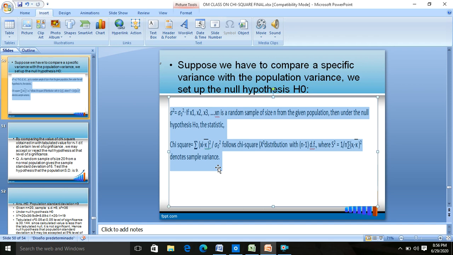Suppose we have to see whether the effect of ultrasonography was significant or not on prenatal or postnatal diagnosis of disease. In this case, what will you do? You will take a particular lot of pregnant females, and then you will see whether prenatal diagnostic tools like ultrasonography had a significant effect on disease diagnosis or not.